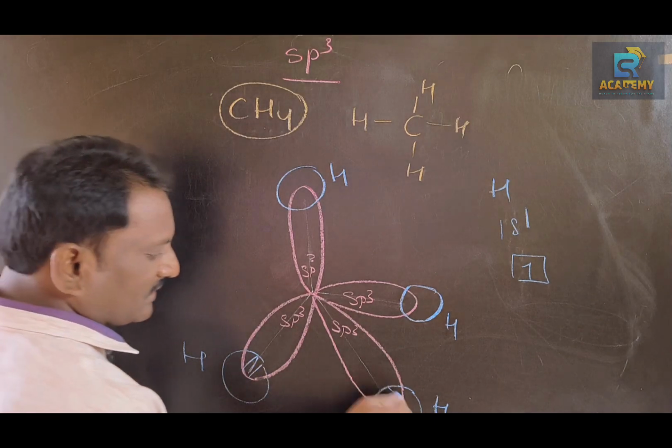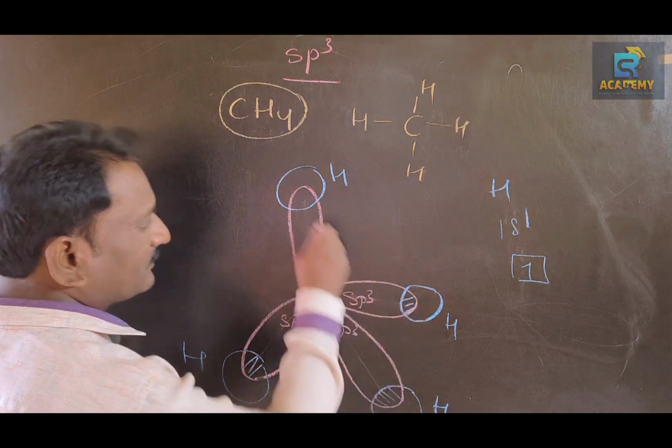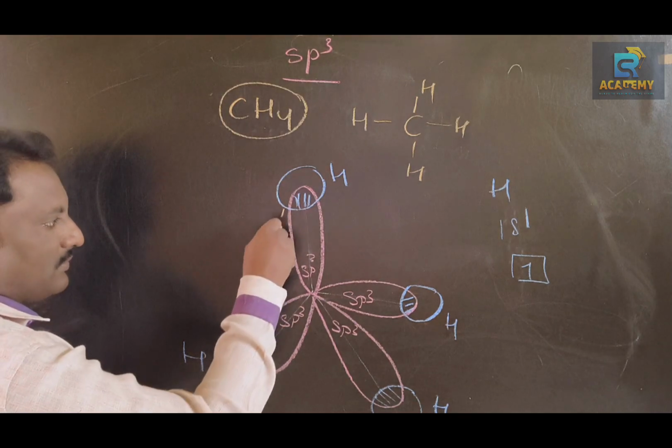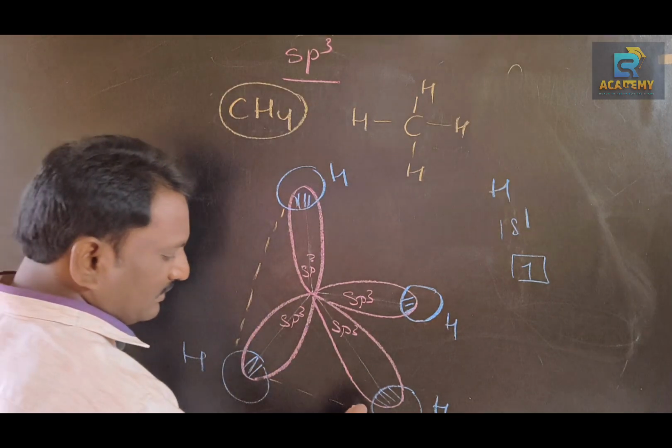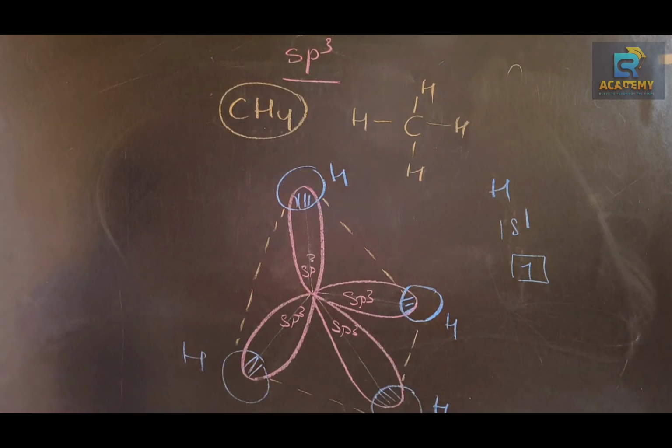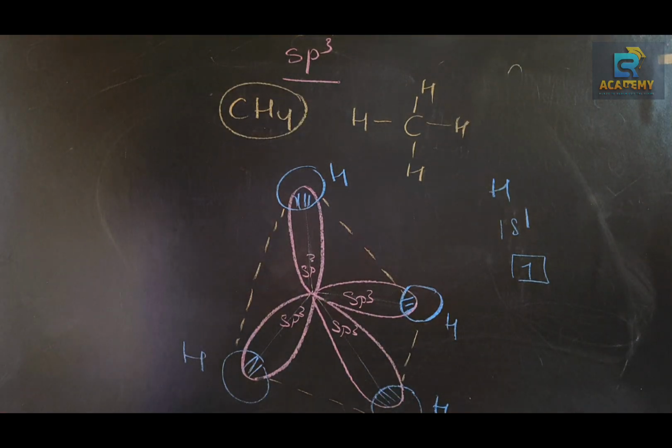The overlapping results in formation of sigma bonds. Then the structure is tetrahedral in shape. Make a note.